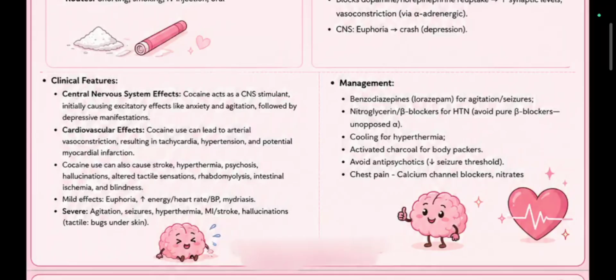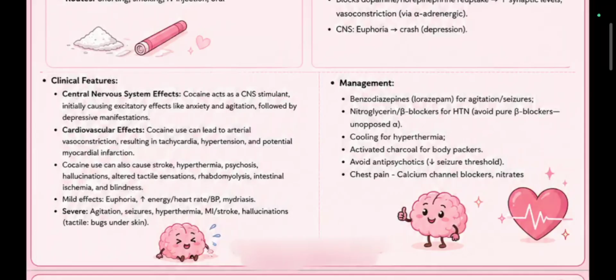So to control this condition, you should be prescribing a drug which inhibits both the receptors, alpha also and beta also. So why they said do not give pure beta blockers, because these drugs may cause unopposed alpha effect. Unopposed means unaffected. Unopposed alpha effect in simple words is nothing but unaffected alpha receptors. So they're just saying that obviously alpha receptors are going to be unaffected by pure beta blockers. That is the meaning of this line. Cooling for hypothermia, yes. Activated charcoal for body packers, because activated charcoal absorbs cocaine.